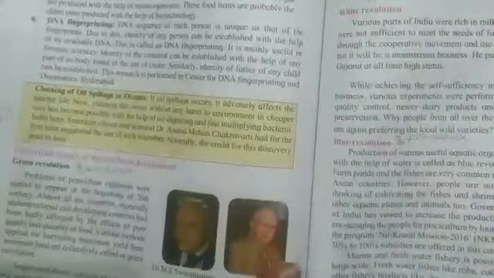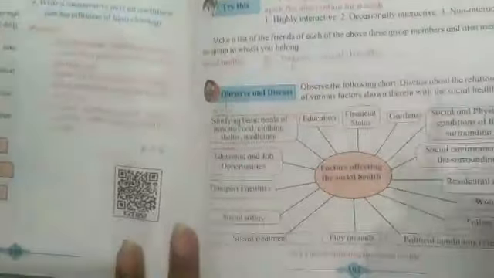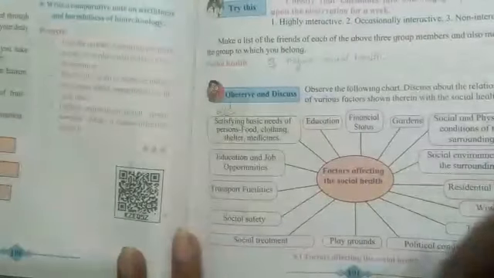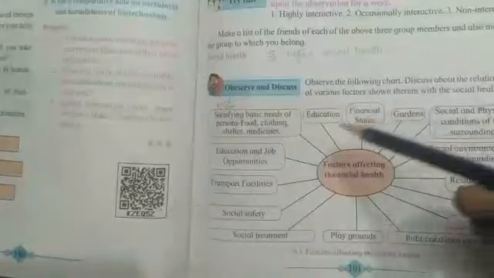Page number 97, that is collect information and internet is my friend. These two topics are not there in your syllabus. Next one, the lesson is over here. We will see the next lesson, lesson number 9, that is the social health. It is a general lesson. Okay, so we should just know it, though it is omitted, but it is required, at least a little bit of knowledge you should have.